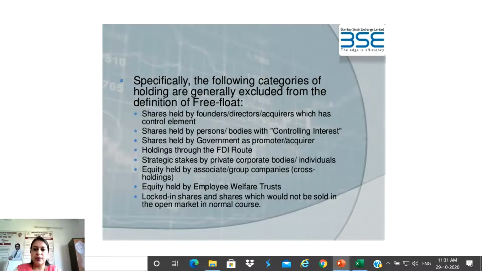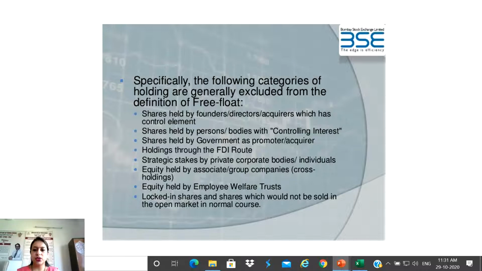These are the stocks or shares. First, shares held by founders, directors, acquirers, which have a control element. Shares held by persons or bodies with controlling interest, because those shares are not at all tradable in the market. Then shares held by government, which can serve as promoter or acquirer. Holdings through the FDI route. The shareholdings which the company has through the FDI route should be excluded from the free float method.